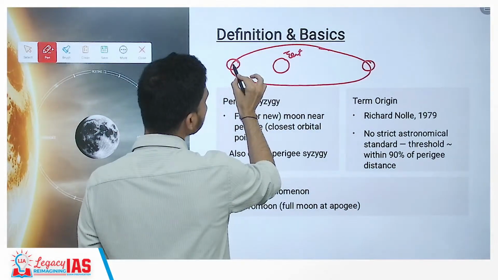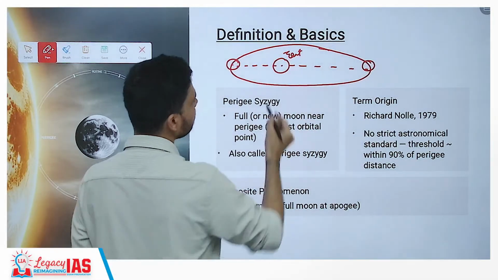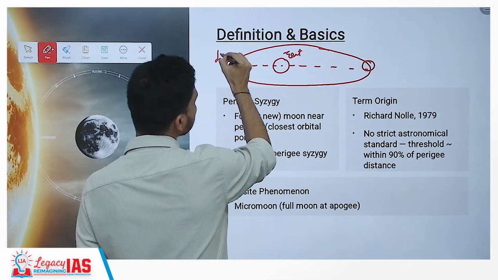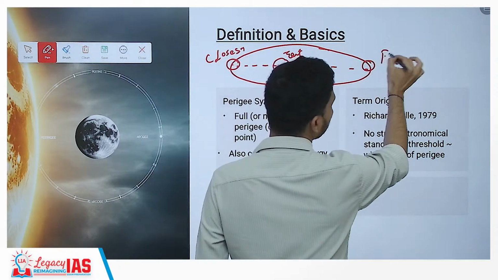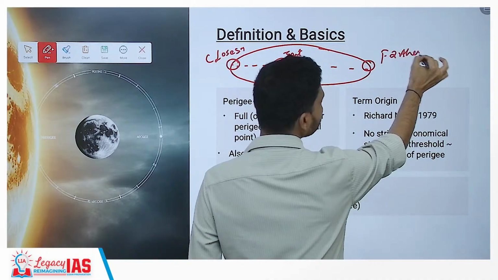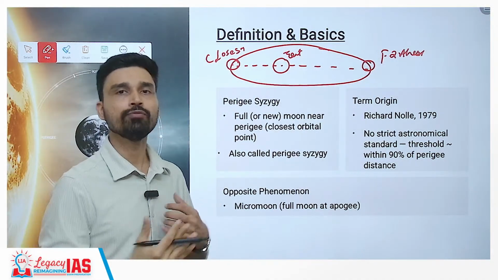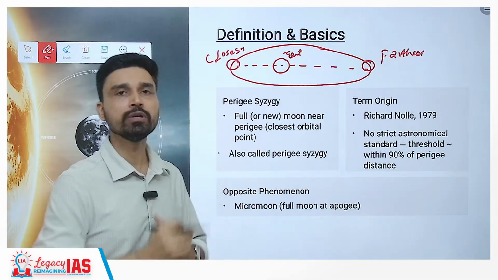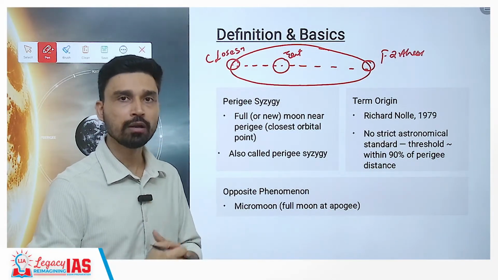So due to this, what happens? The moon's orbit, we can say to some extent, is elliptical in nature. That is why at one point of time, the moon becomes closest to the Earth, and at one point in time, the moon becomes farthest from the Earth. So the distance between Earth and moon is not always the same. Now we know also that there is a situation of full moon and new moon. When the entire face of the moon is visible to us from the Earth, we call it a full moon, and when the moon is not visible to us at all, we call it a new moon.